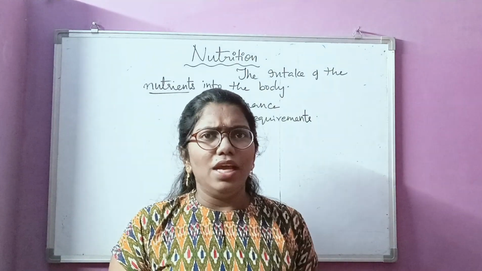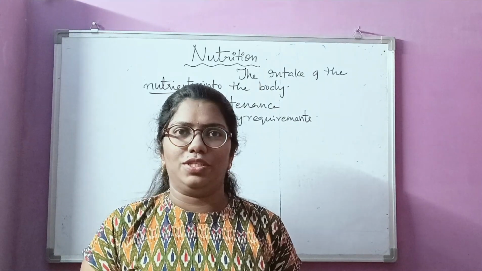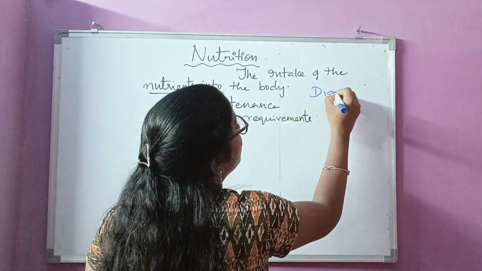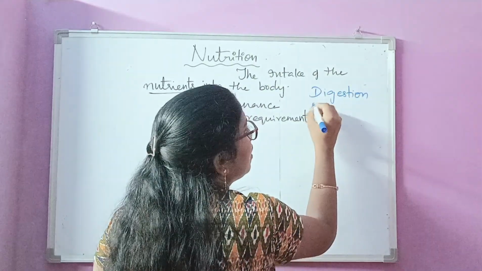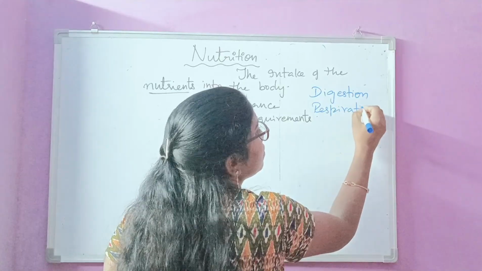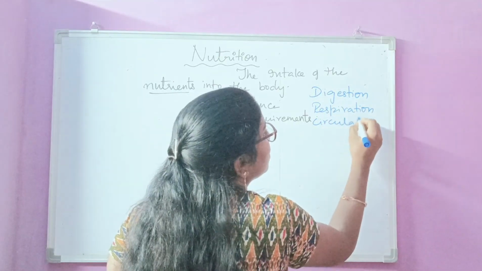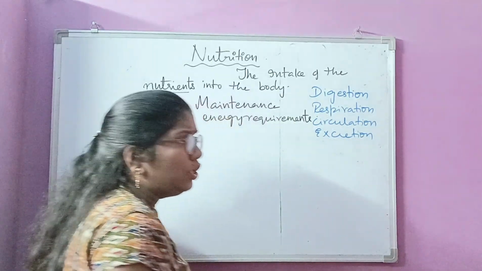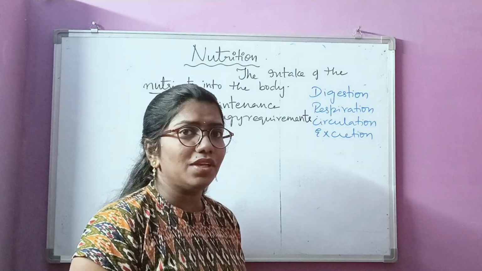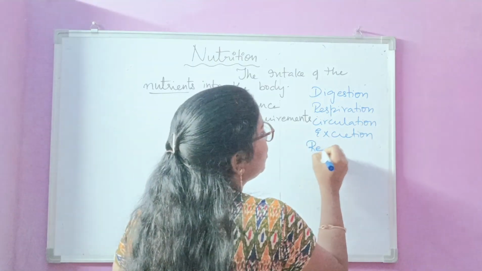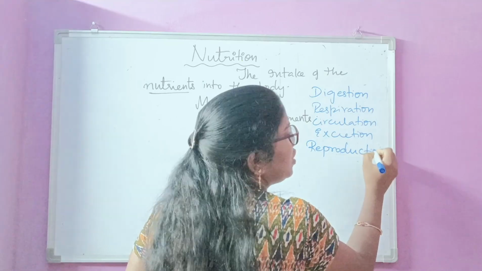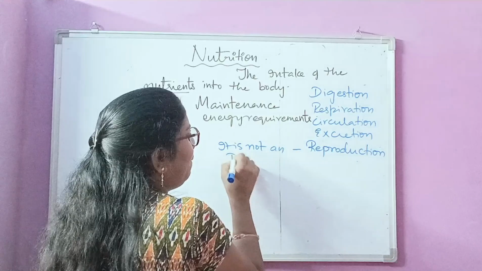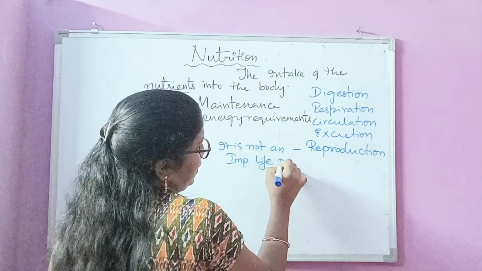Nutrition is one of the important life processes. Along with that, let me write some important life processes: digestion, respiration, circulation, and excretion. You can also mention coordination. Reproduction we can mention here too, but it is not an important life process.